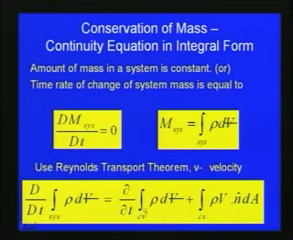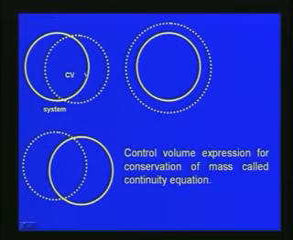So the d by dt of the integral with respect to the system of rho dV can be written as del by del t of the integral over the control volume of rho dV plus the integral over the control surface of rho V n hat dA. So this gives the Reynolds transport theorem as far as the mass which we are considering here. As you can see in this slide, this is the system which we are considering and the control volume is inside it, and we look at what changes take place with respect to the control surface. That is what we are describing.